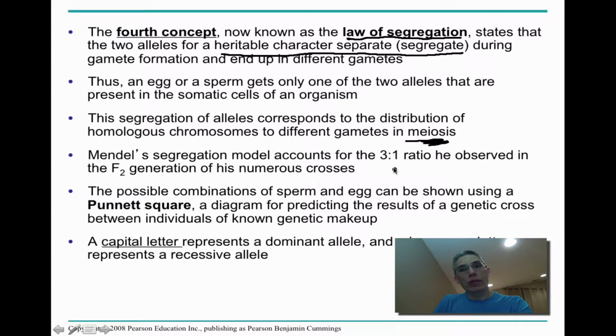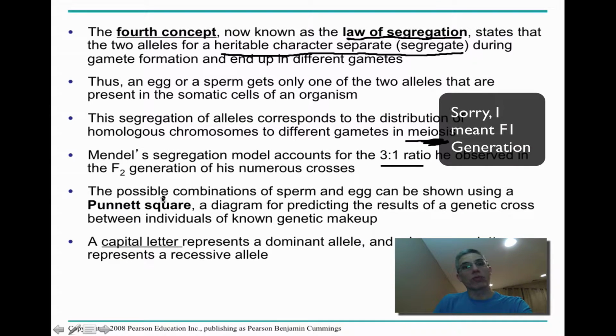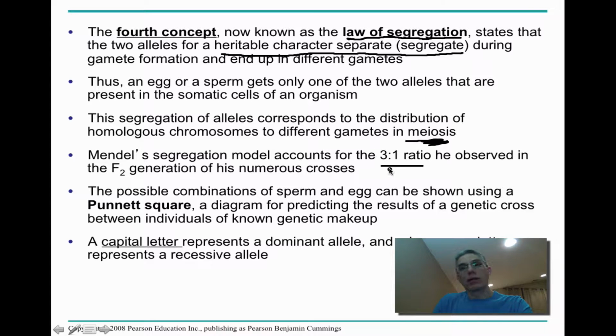Mendel's segregation model accounts for the 3-to-1 ratio that he observed and that we would observe if we carried out these same experiments. If we let that F2 generation self-pollinate, or even take two individuals from the F2 generation and cross them, unless something strange is happening, you're probably going to end up with a 3-to-1 ratio. The possible combinations of sperm and egg are something we show using a Punnett square, and I know most of you have had some experience with Punnett squares.